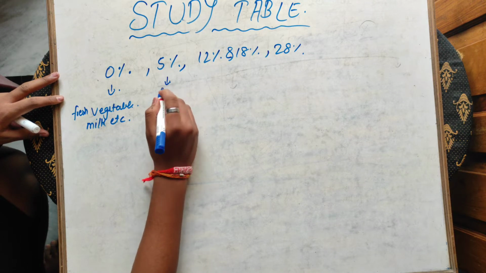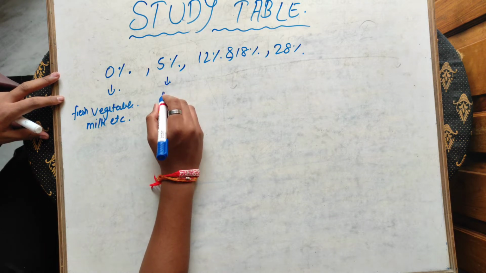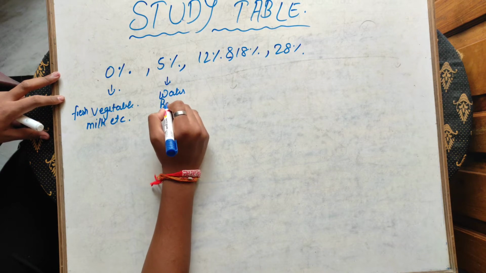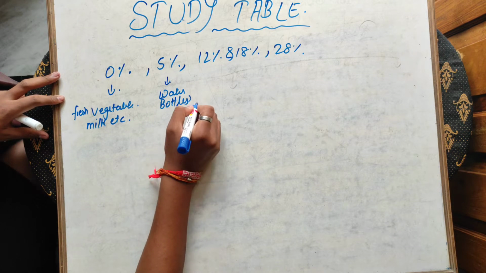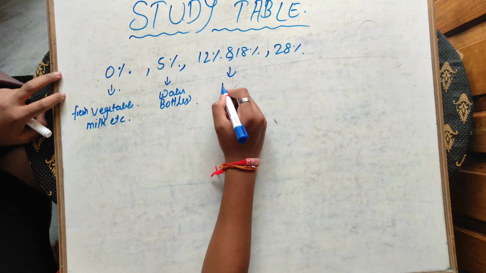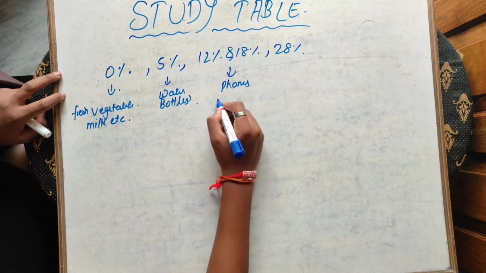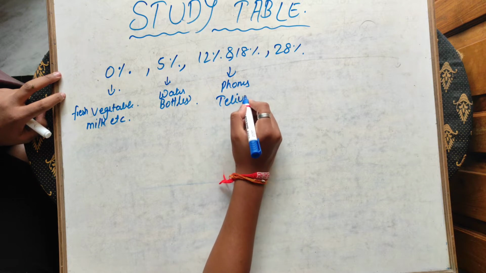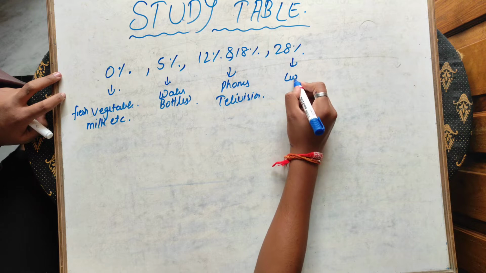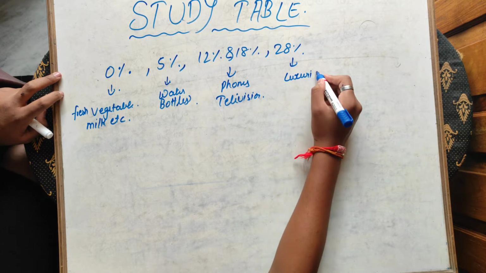5% applies to things which are commonly used. For example, water bottles and many other things are there. 12% is applied to, for example, a few phones, televisions and other things. 28% is for luxurious items, in which the tax is very high.